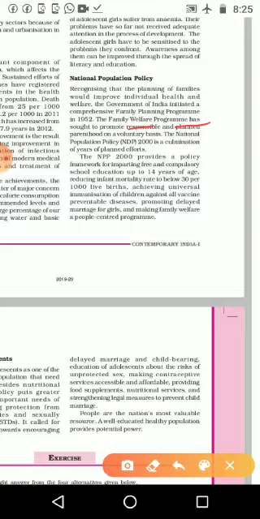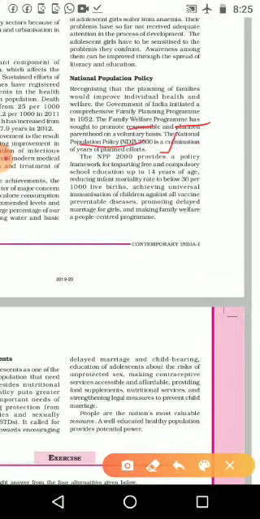The National Population Policy, NPP, in 2000 is a culmination of years of planned effort. Many years we planned, and in 2000 we made the population policy to promote responsible as well as planned parenthood.